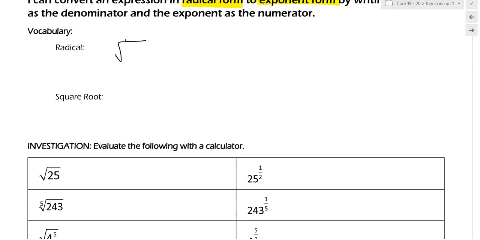Just like how addition and subtraction are opposites and multiplication and division are opposites. In math, we call them inverse operations. So, opposite of exponent. This is our radical.